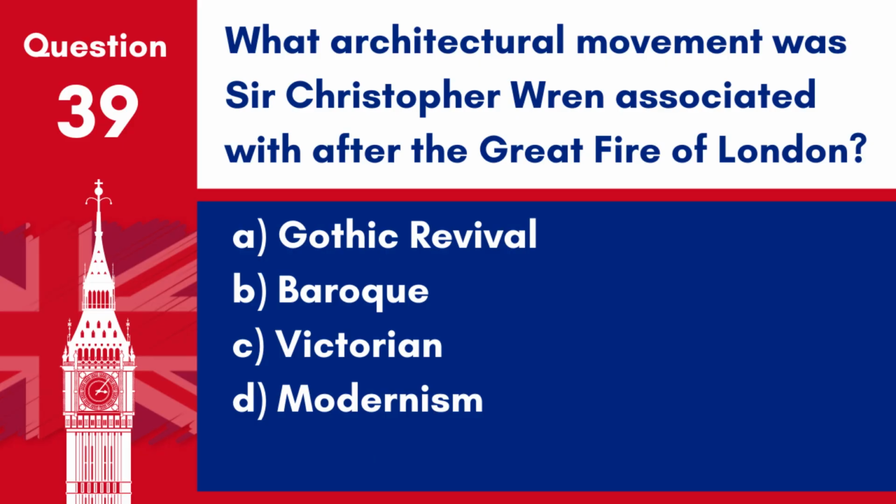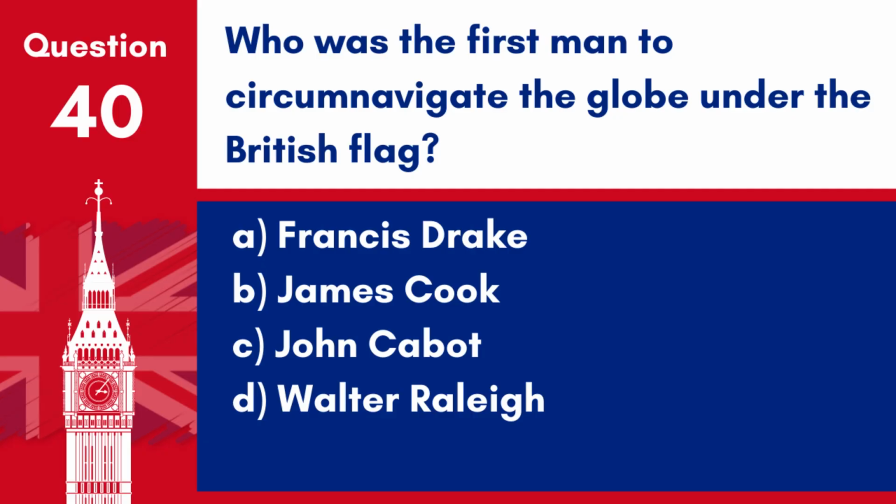Question 39. What architectural movement was Sir Christopher Wren associated with after the Great Fire of London? A. Gothic Revival. B. Baroque. C. Victorian. D. Modernism. Answer: B. Baroque. Sir Christopher Wren was associated with the Baroque architectural movement and is famous for rebuilding numerous churches after the Great Fire of London, including St. Paul's Cathedral.